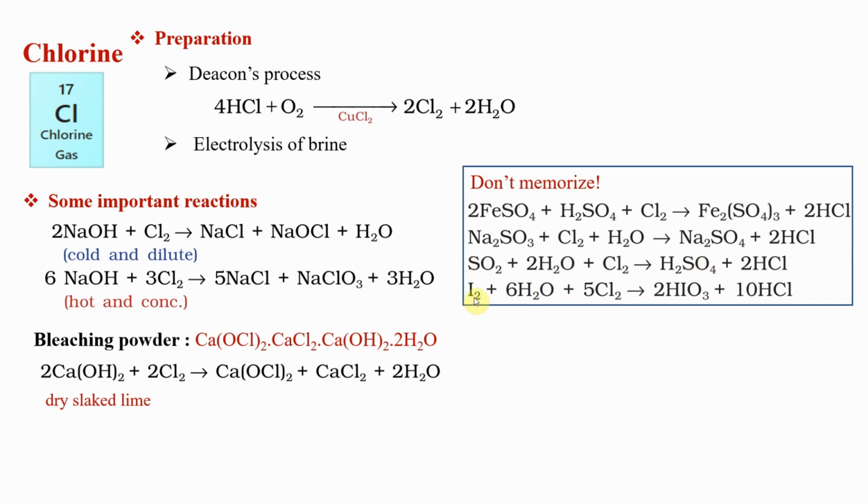Iodine, obviously we know, is not going to be an oxidizing agent, it will be a reducing agent and gets oxidized. So chlorine becomes HCl. In all of these, chlorine becomes HCl. Iodine will not get oxidized completely. Complete oxidation would give HIO4, a very powerful oxidizing agent. So you don't get HIO4, you get HIO3. This is the way you want to remember. Don't memorize, have a look at it. If it comes in the exam, you can actually get the best answer possible based on periodic properties.